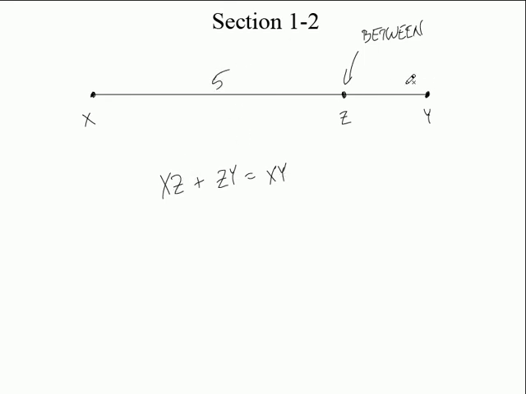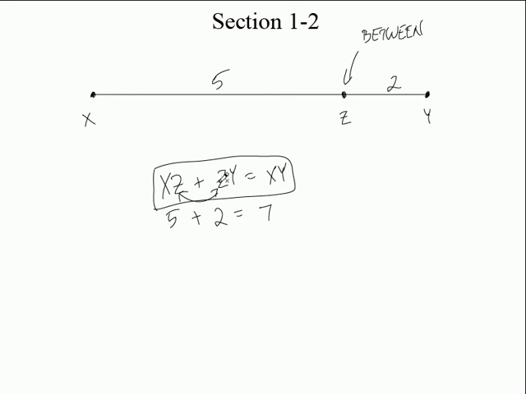For instance, if that was 5 and that was 2, what's the length of line segment XZ? It's 5, plus the length of line segment ZY, which is what? 2, equals the length of line segment XY, which would be what now? Which would be 7, okay? We're going to do a lot of that kind of stuff. So that is the key right there. Now look at the Z's. Do you see that?